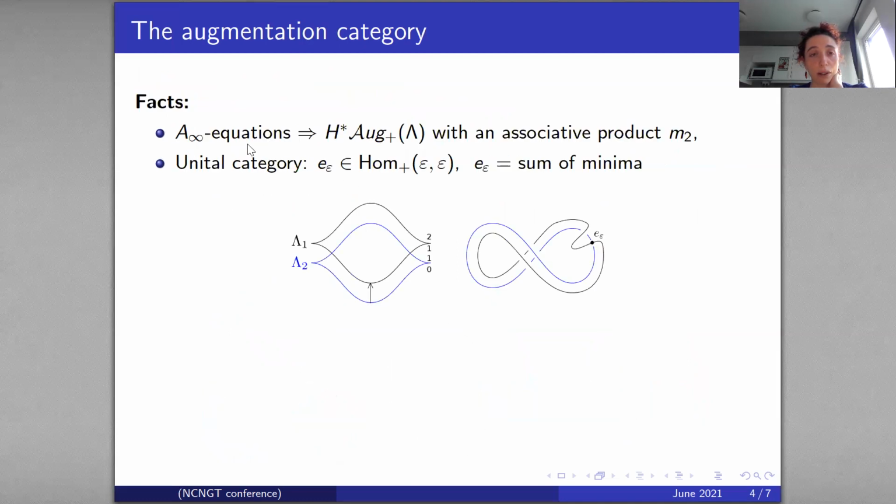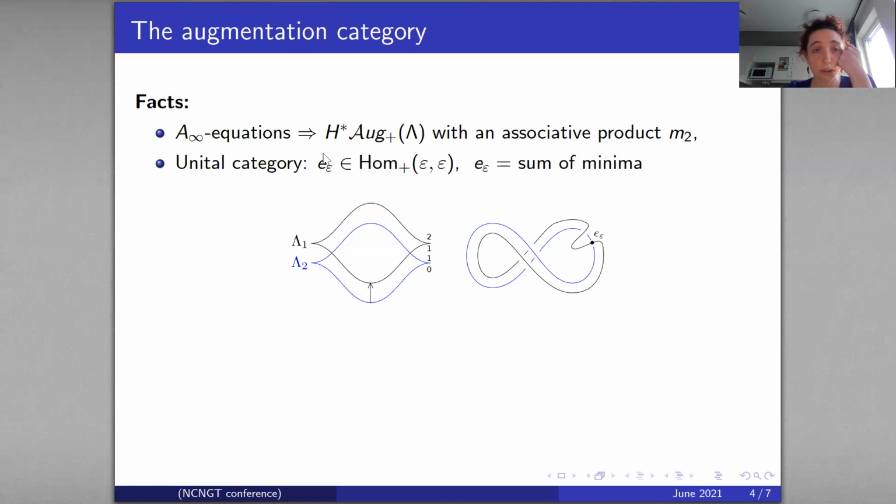In particular, we can consider the cohomology category associated to the augmentation category, and the second A-infinity relation implies that m2 induces a product on homology, and the third A-infinity relation implies that this product is associative. So we have an associative product on this cohomology category.